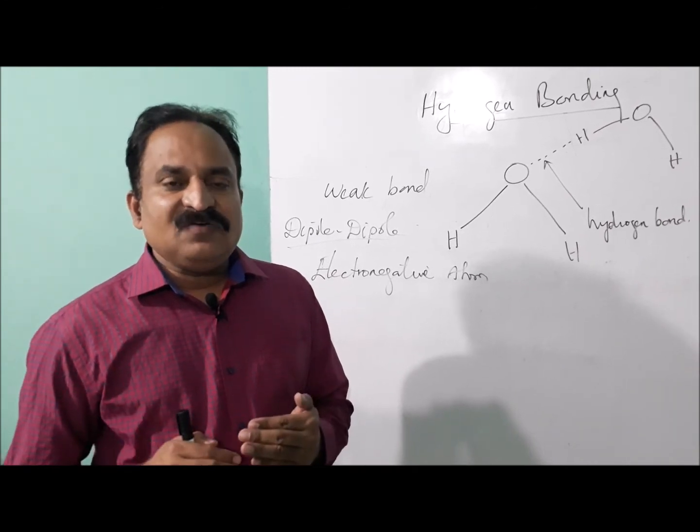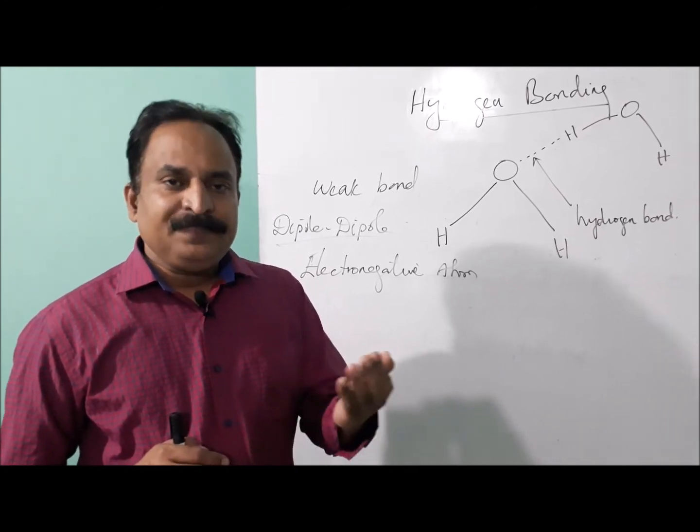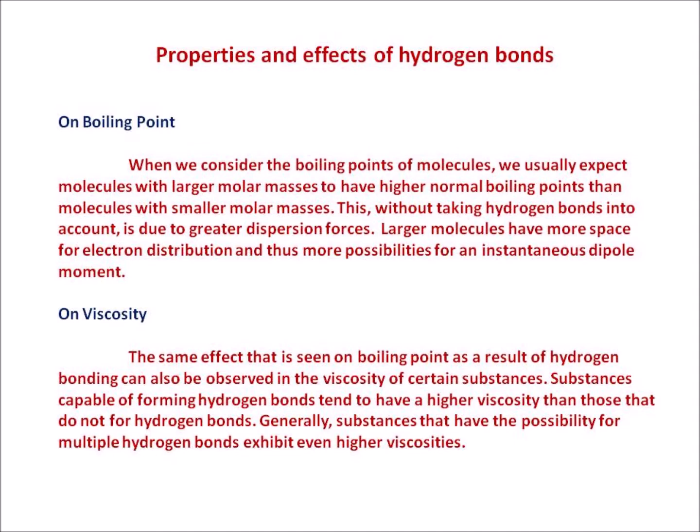Next we can see properties and effects of a hydrogen bond. On boiling point. When we consider the boiling points of molecules, we usually expect molecules with larger molar masses to have higher normal boiling points than molecules with smaller molar masses. This, without taking hydrogen bonds into account, is due to greater dispersion forces. Larger molecules have more space for electron distribution and thus more possibilities for an instantaneous dipole moment.